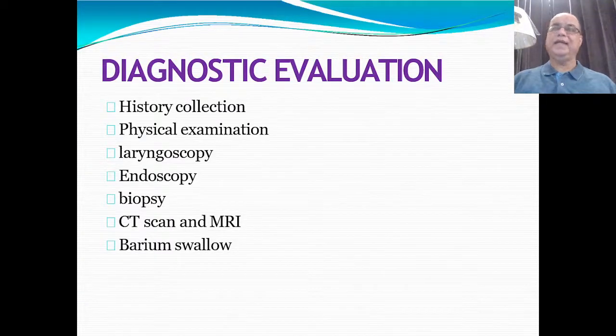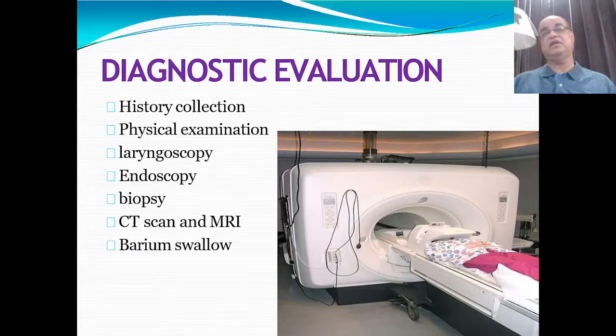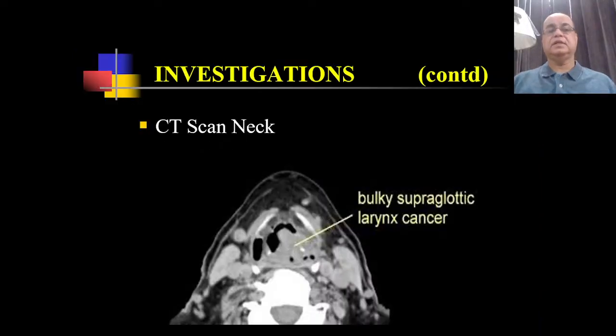So, detailed history and clinical examination along with endoscopies is a must, and if some mass is suspicious, biopsy should be taken. CT and MRI can be done to see the extent of the tumor, which will be helpful in staging of the disease if it turns out to be a malignancy, and barium swallow if it is indicated. This particular CT scan is showing us a huge mass there in the supraglottic region.